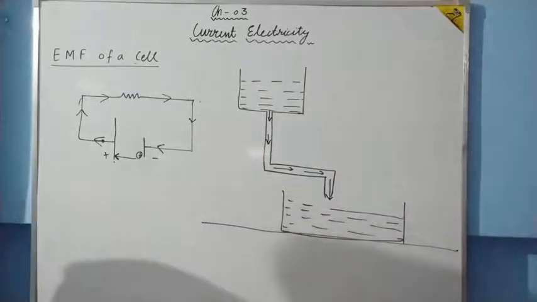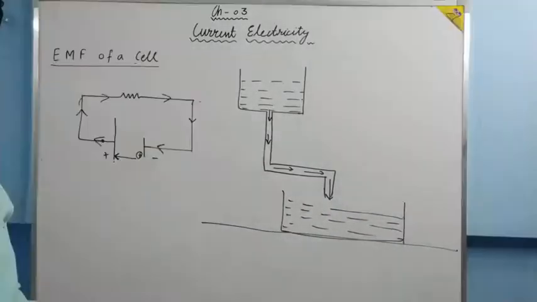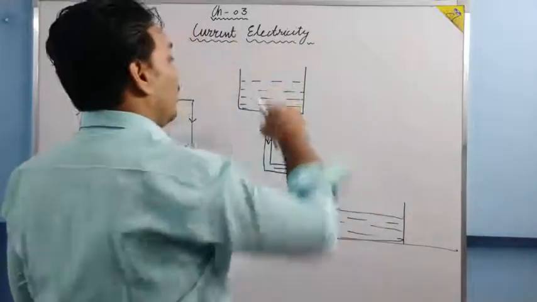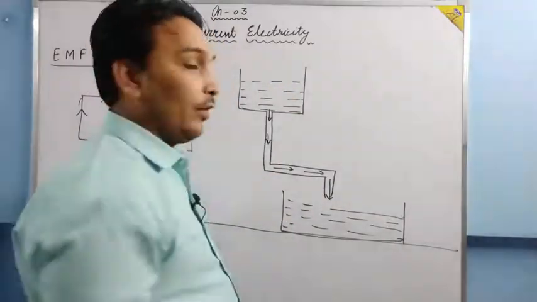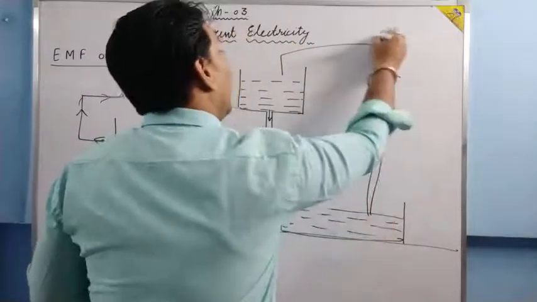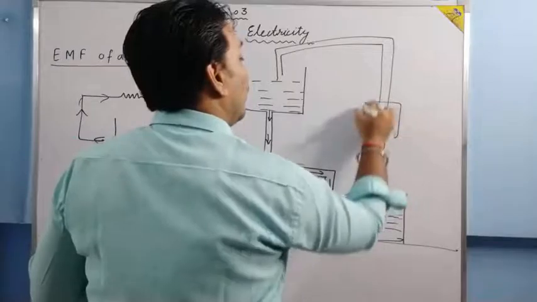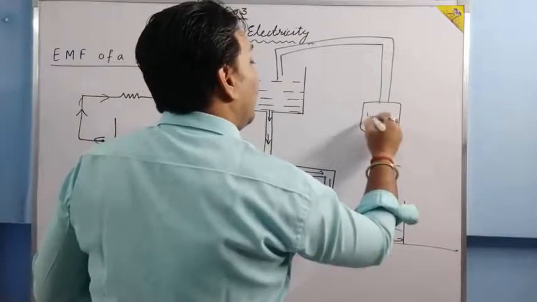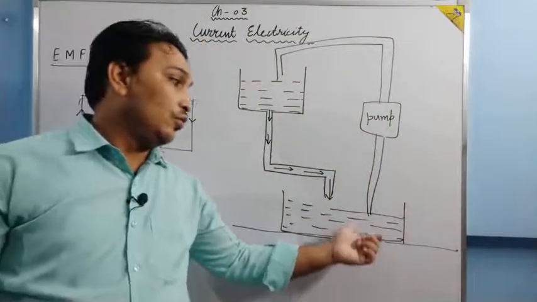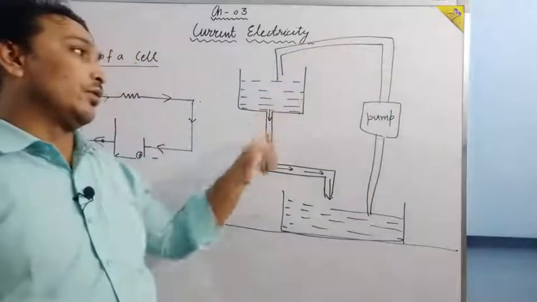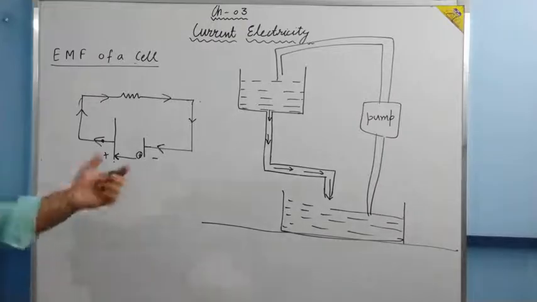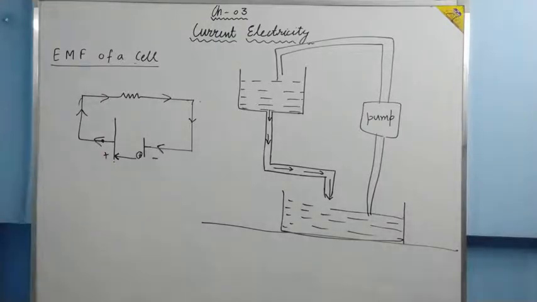But if we want to make a steady flow of water from here till here, it will not go by itself. What we need to do, we need to install a water pump between the path of this, and the pump needs electrical energy to take water from here to here. Cell does the same. Cell is actually the pump of charge, you can say.